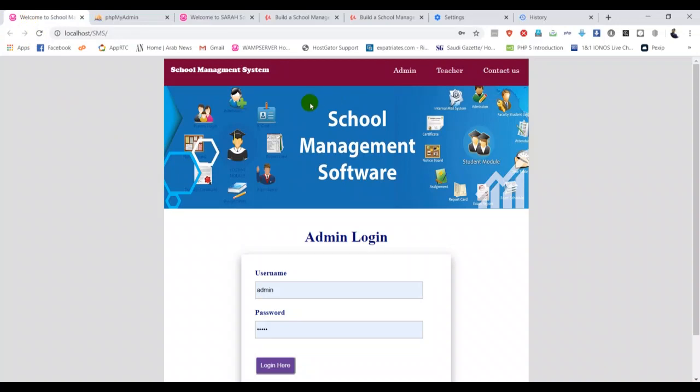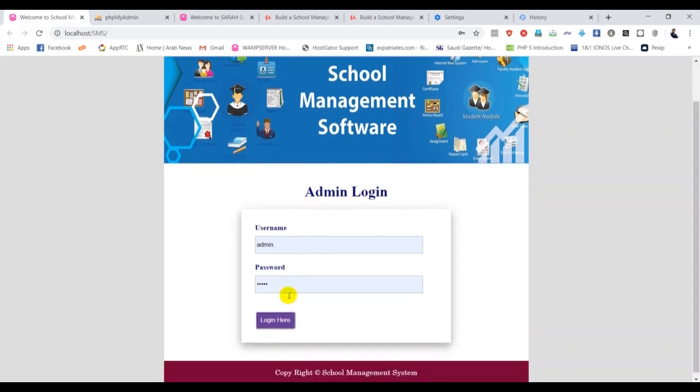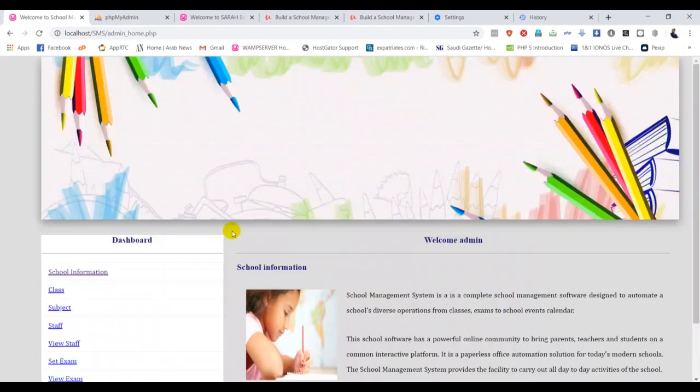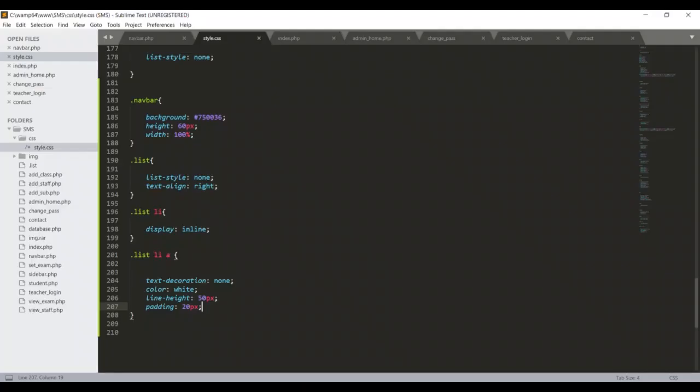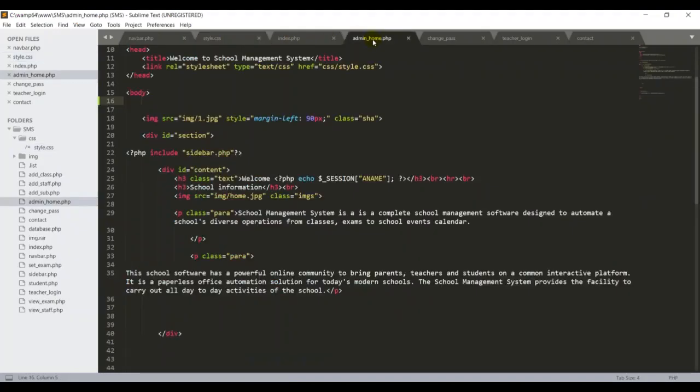So now we have designed our navigation, and we have linked it into our index.php. Suppose I log in, for example putting a username and password, I don't have any navigation in my admin home, because I haven't added the link to the navigation there. That's why I didn't get my navigation bar on the admin home page.